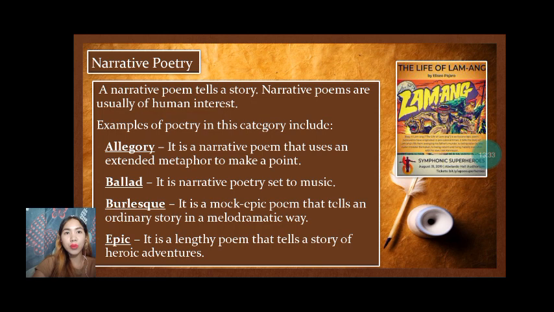There are examples of poetry in this category. The first one is allegory. It is a narrative poem that chooses an extended metaphor to make a point. An allegory is a literary device in which characters or events represent or symbolize ideas and concepts, and it also functions in the same way an extended metaphor does. But an allegory contains symbols that connect to specific people, ideas, events, and so on, whereas a metaphor uses symbols that represent general or universal ideas.